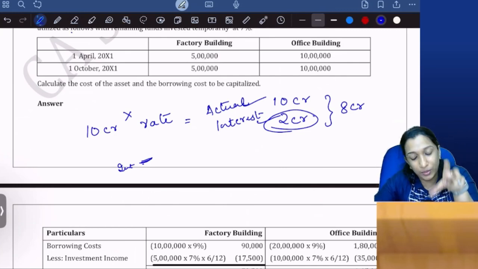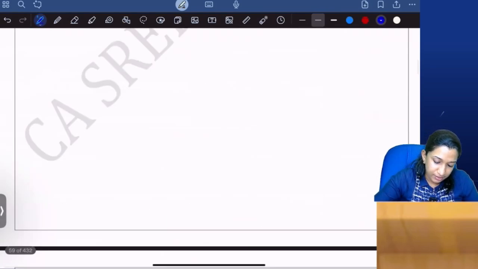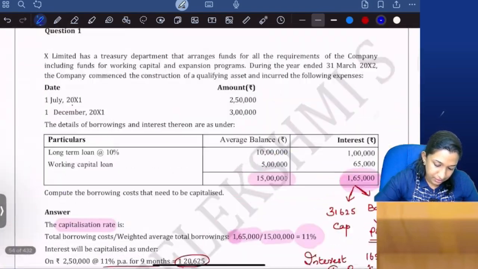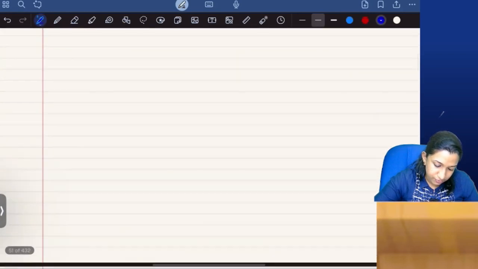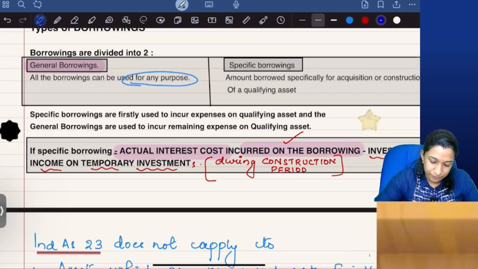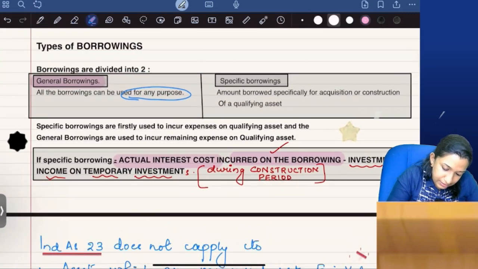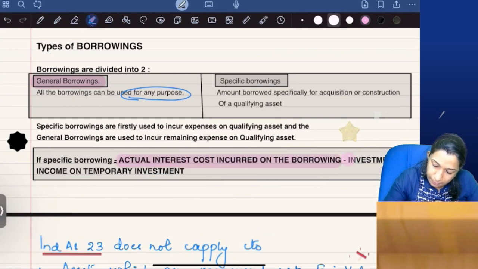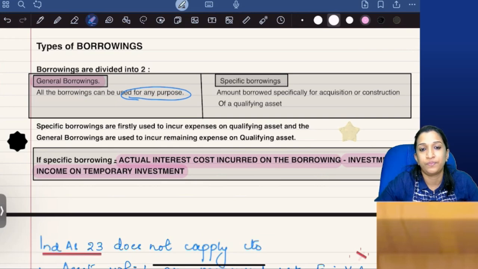That is the actual interest. What is the theory? If specific borrowing, the actual interest cost incurred on the borrowing minus investment income on temporary investments.